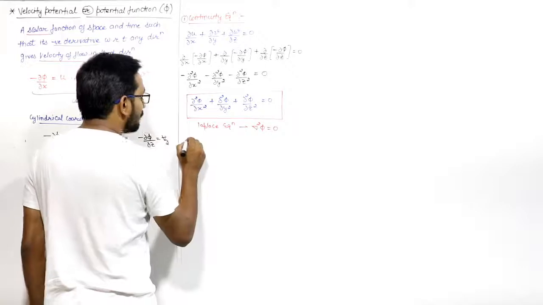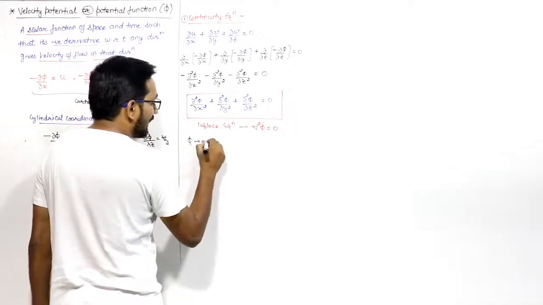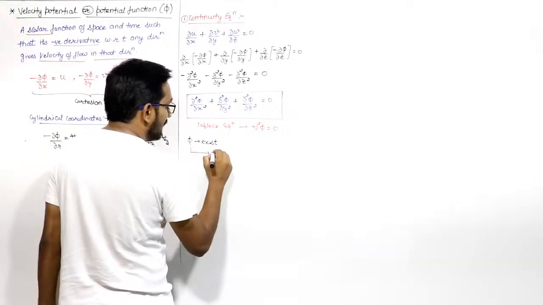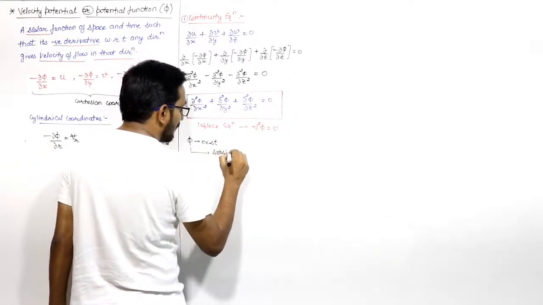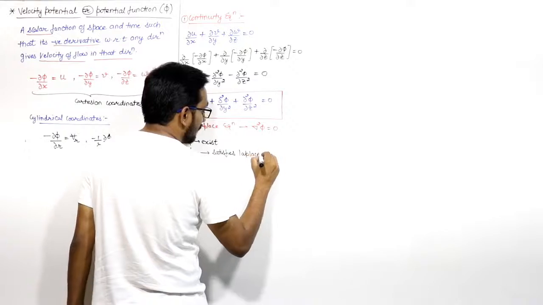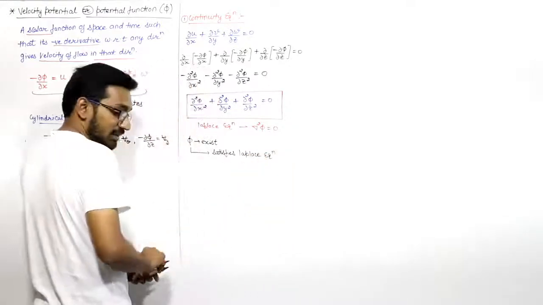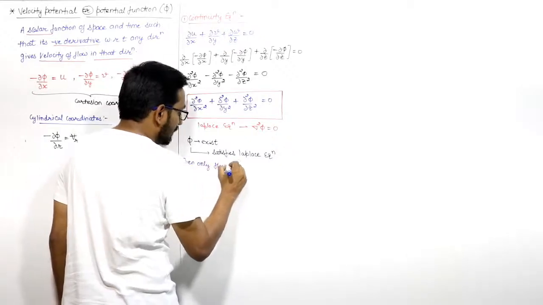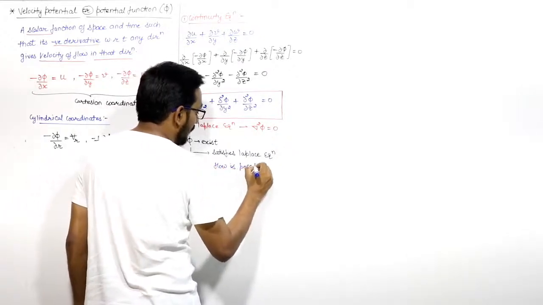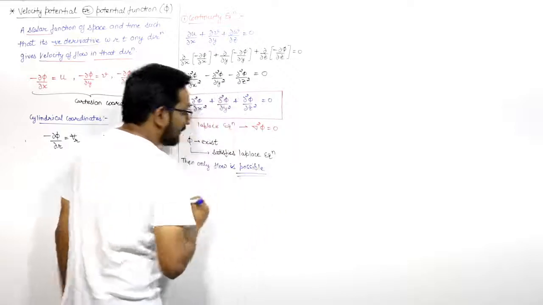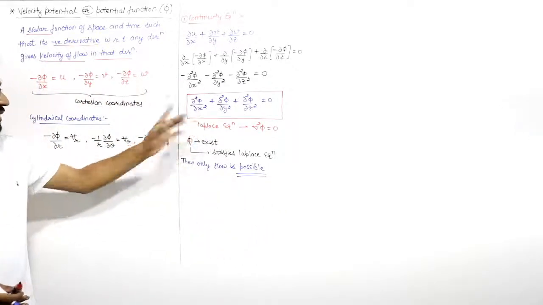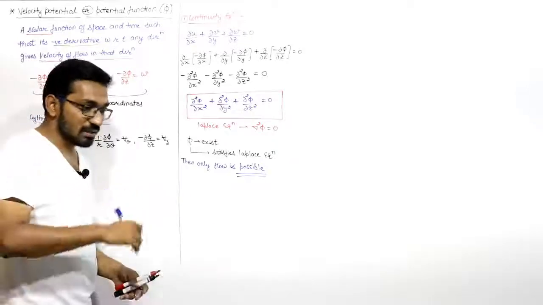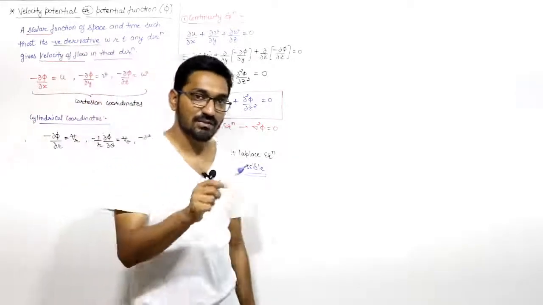It means if the function phi exists, and this function phi satisfies the Laplace equation, then only flow is possible. If the Laplace equation is not satisfied, then we can simply say that the flow is not possible. So if a question comes for the potential function in your paper,